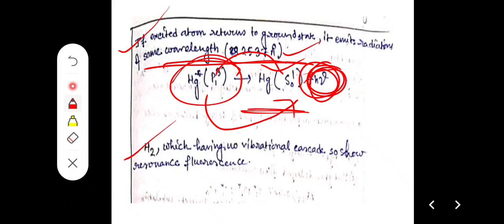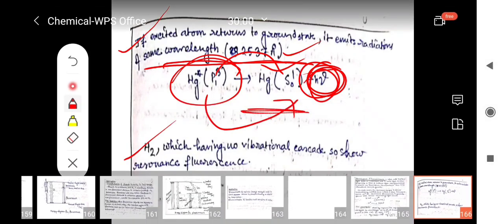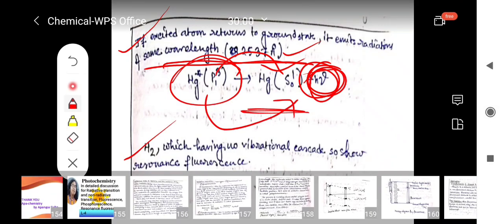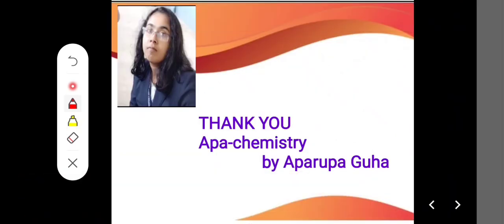But when vibrational cascade is not seen, energy loss is not possible. In that case absorption frequency, wavelength or energy is equal to emission frequency, wavelength or energy, and we can term it as resonance fluorescence.